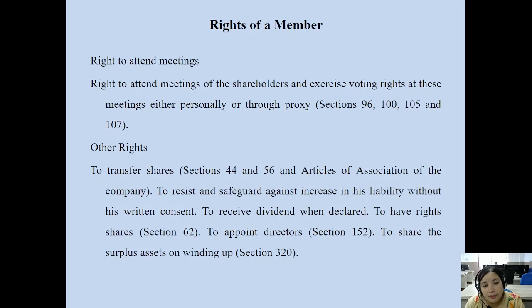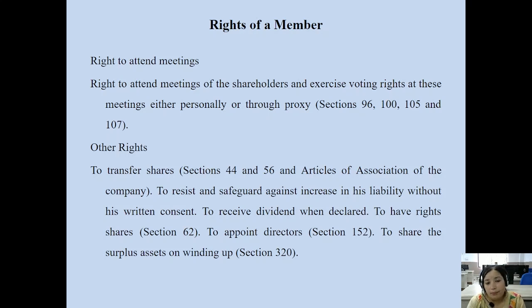For that there must be an alteration in the memorandum of association of the company, in the object clause, and an alteration in the articles of association. The right to resist and safeguard against increasing your liability without written consent is available to a member of the company.